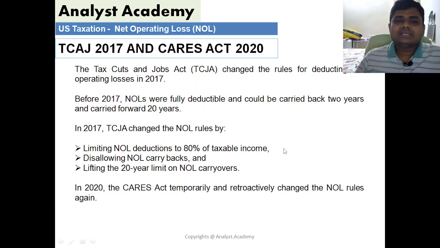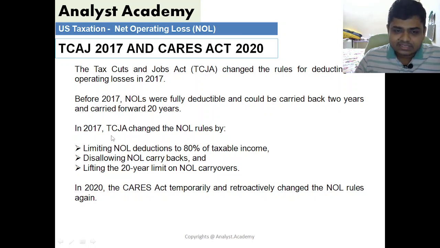Before we look at the CARES Act, we should first understand what change happened because of the introduction of TCJA. The Tax Cuts and Jobs Act changed the rules for deducting net operating loss in 2017. Before 2017, NOL was fully deductible and could be carried back up to 2 years and carried forward up to 20 years.